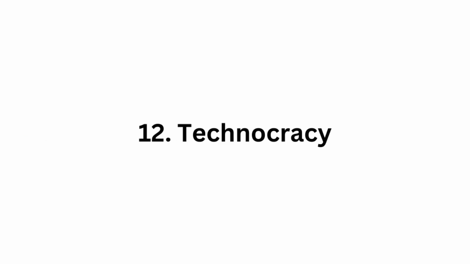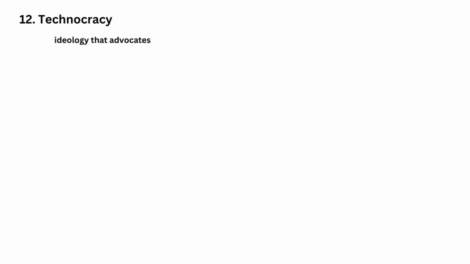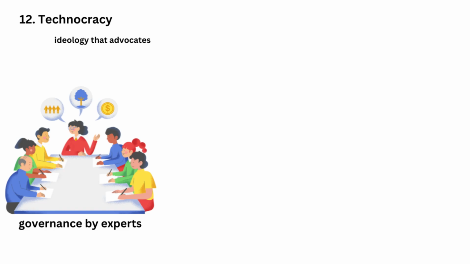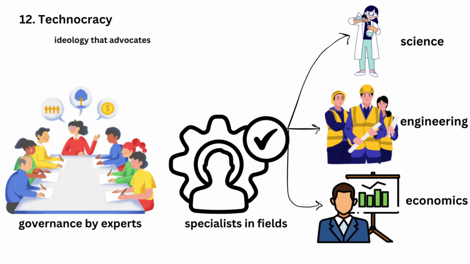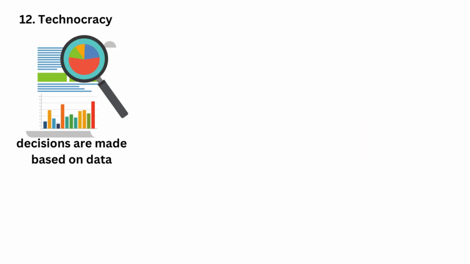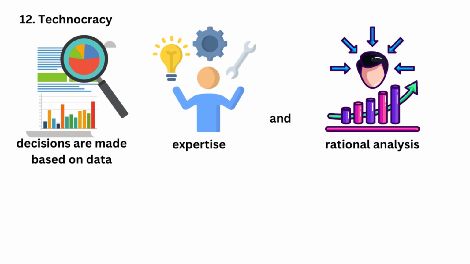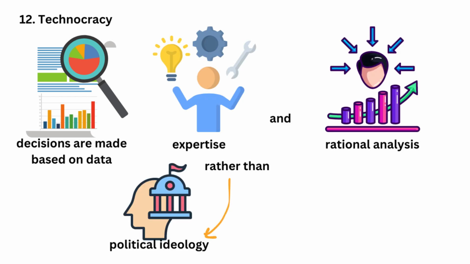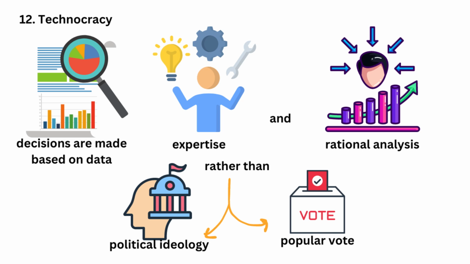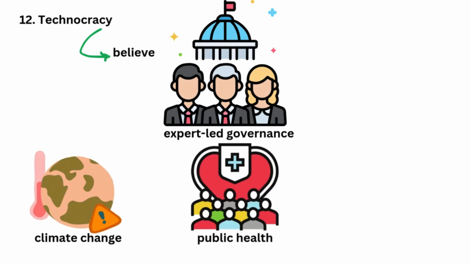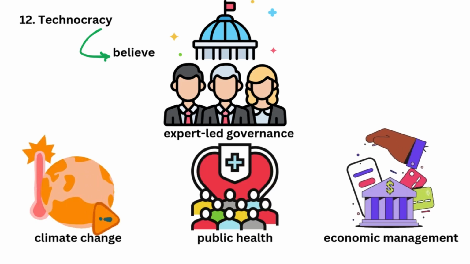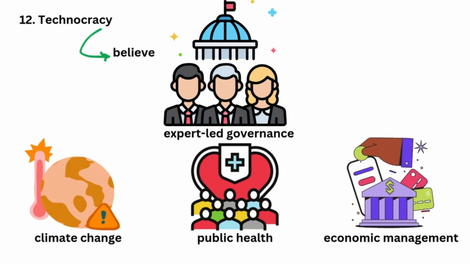12. Technocracy. Technocracy is an ideology that advocates for governance by experts or specialists in fields such as science, engineering, or economics. In technocratic systems, decisions are made based on data, expertise, and rational analysis rather than political ideology or popular vote. Technocrats believe that expert-led governance can solve complex issues like climate change, public health, and economic management more effectively than traditional political systems.